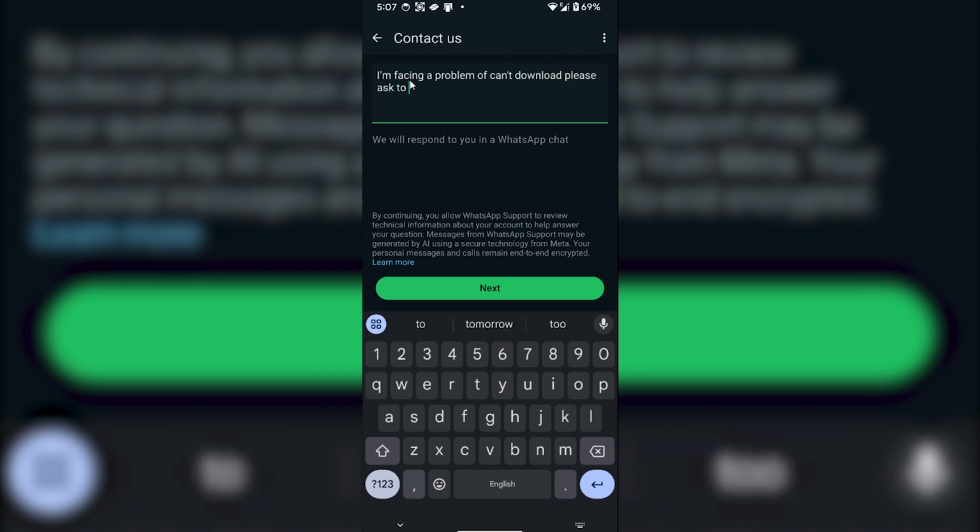Please ask to resend it, and you can click on next and WhatsApp will get your ticket or your response, and then they will try to fix your problem. And that's how you can fix can't download please ask that it be resent to you on WhatsApp.